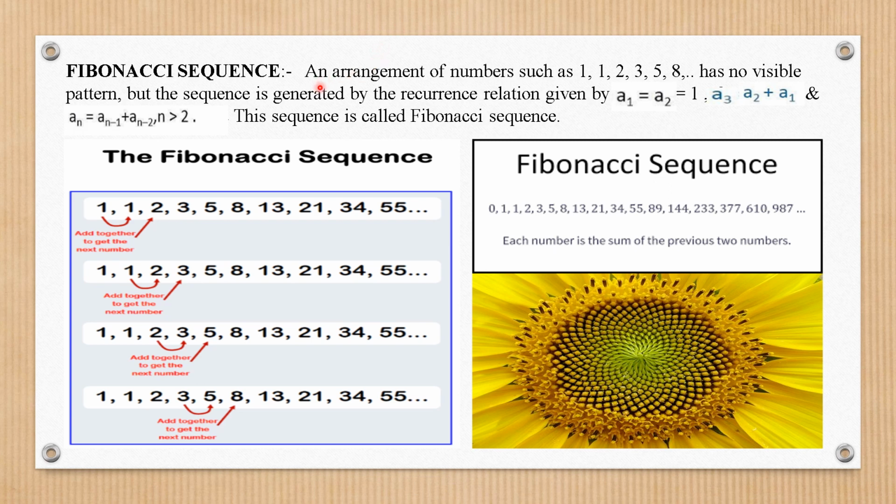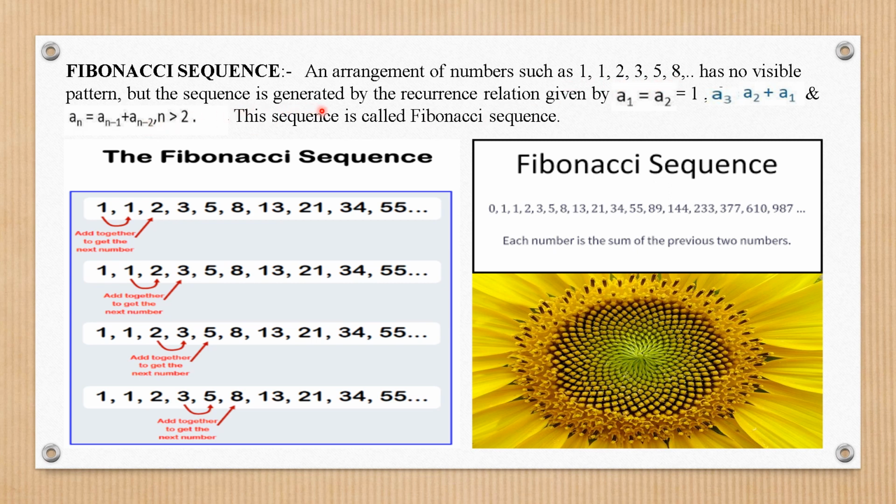A very special type of sequence is also there, and that is called the Fibonacci sequence. This is an Italian name of a scientist. What is this Fibonacci sequence? It's an arrangement of numbers such as 1, 1, 2, 3, 5, 8, and so on. We will try and understand what kind of numbers these are. It has no visible pattern. You cannot see from here any particular visible pattern.